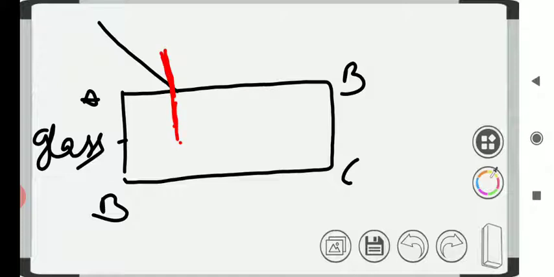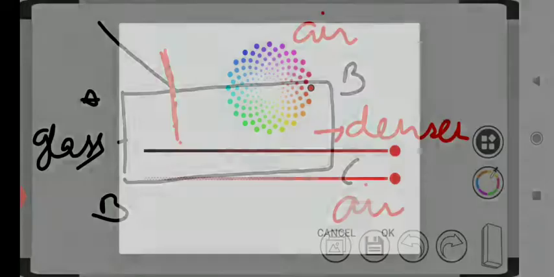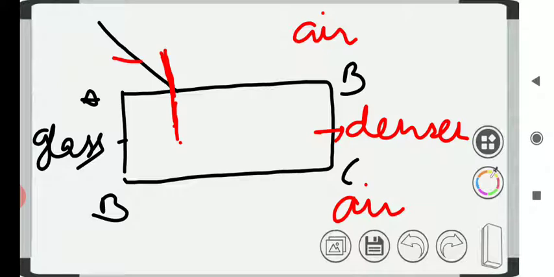It emerges out of the glass slab parallel to its original direction of propagation. Here, air is the rarer medium and the glass slab is denser. This is the incident ray.